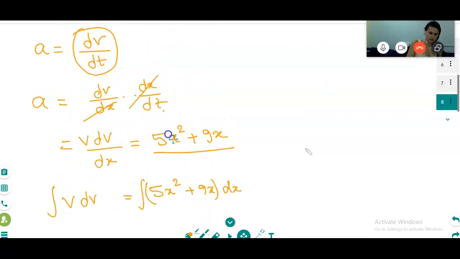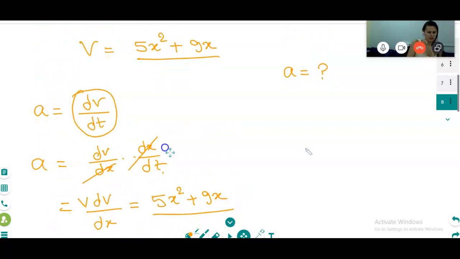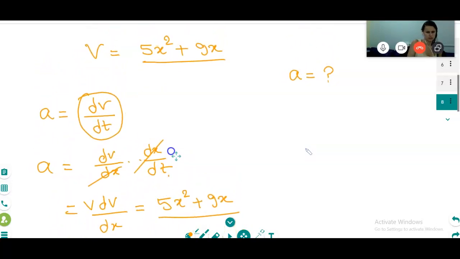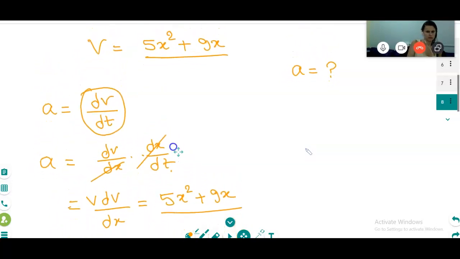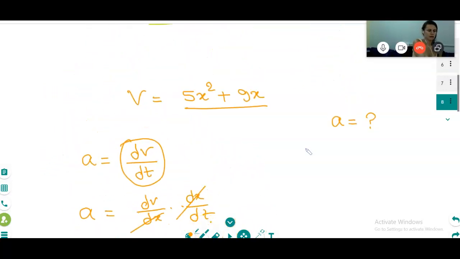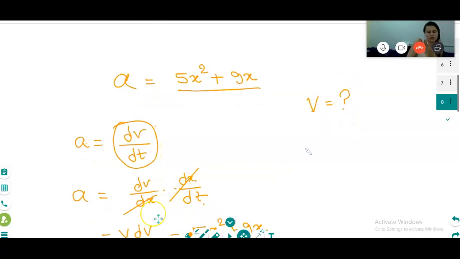I didn't understand why you want to do integration. Okay, sorry, sorry. No, one second. The question I wrote wrongly. a is equal to this so much. Sorry. The question I made from my side. Sometimes my mind just runs. So you're asking what is going to be v? Yes.